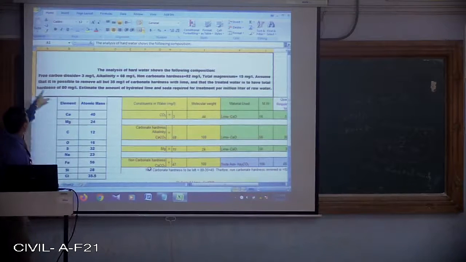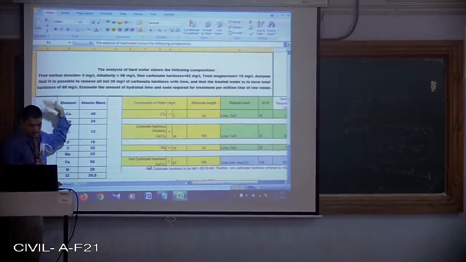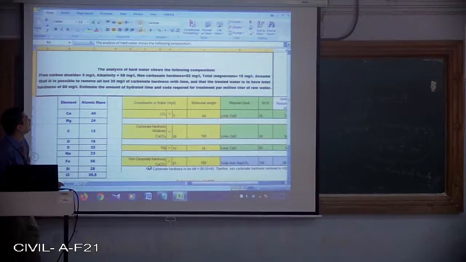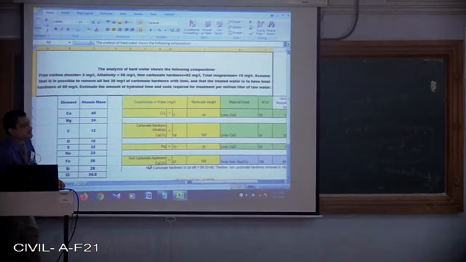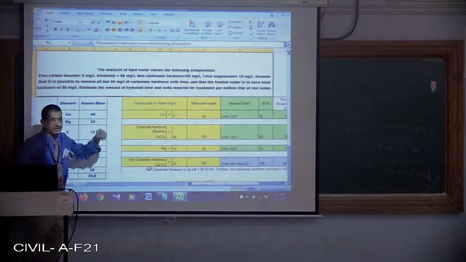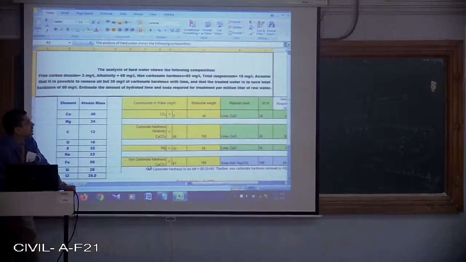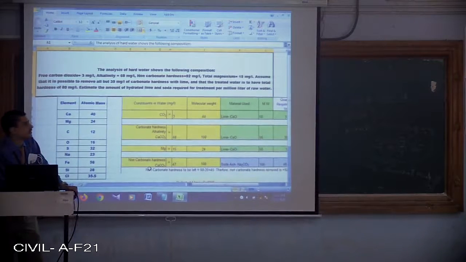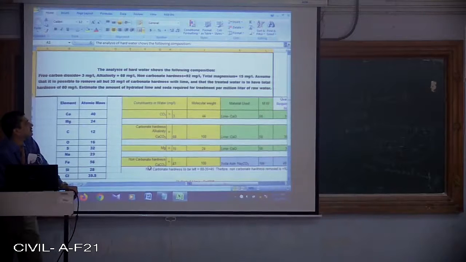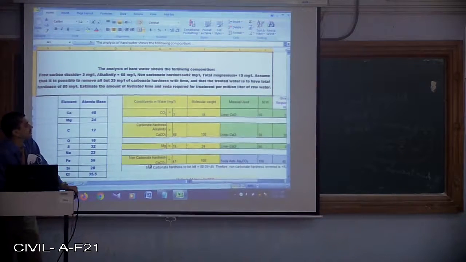So that is the reason why we have taken carbon dioxide, how much is present, alkalinity 68 mg per liter, non-carbonate hardness is what? Permanent hardness. Total magnesium 15 mg per liter, because total hardness is equal to what? Calcium plus magnesium. Now he has given total magnesium 15 mg per liter.